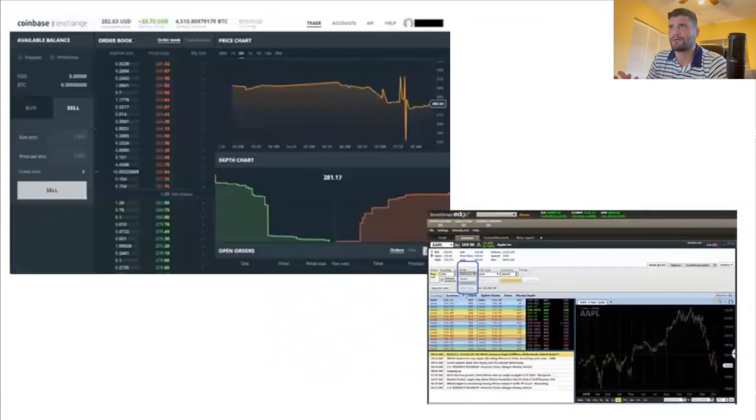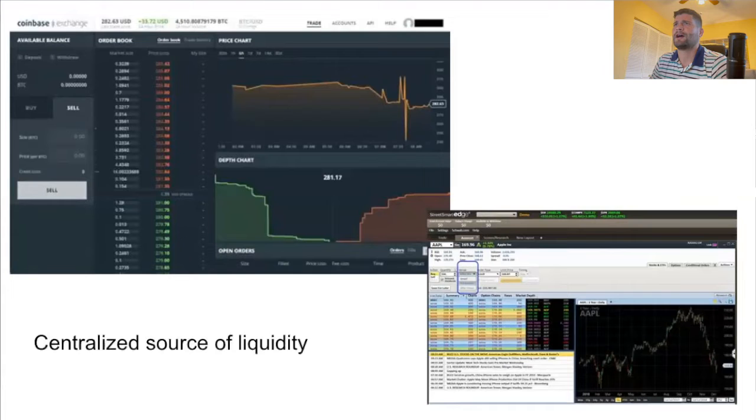And I think most people who have ever invested or traded any type of securities are probably pretty familiar with the order book model, which is one way that market makers connect buyers and sellers by keeping track of all these different orders that are being placed, right? So centralized exchanges like Coinbase, or even places like Charles Schwab or Fidelity, have all this liquidity of different assets, right? Whether it be crypto assets or just regular securities. And they essentially take orders to buy or sell different assets.